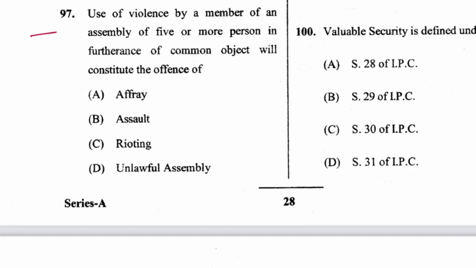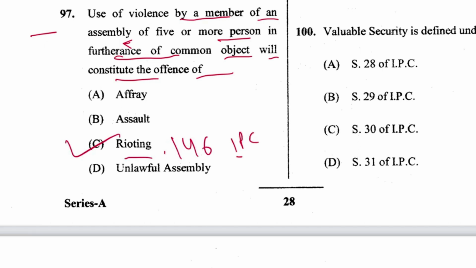Next, 97: use of violence by a member of an assembly of 5 or more persons in furtherance of common object will constitute the offense of rioting. C is the answer, where it is mentioned in section 146 IPC. Unlawful assembly is mentioned where? 141. Assault, 350. And affray is section 159 IPC.